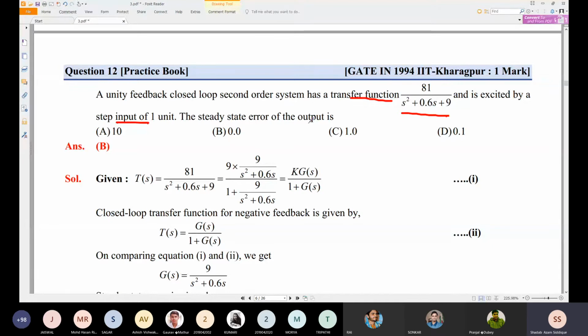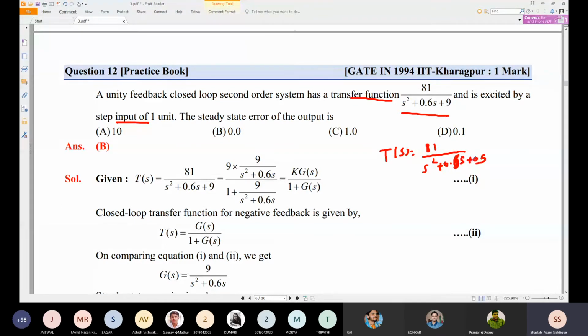So you can find the steady state error value directly. You have the transfer function T(s) equal to 81 divided by s square plus 0.6s plus 9.